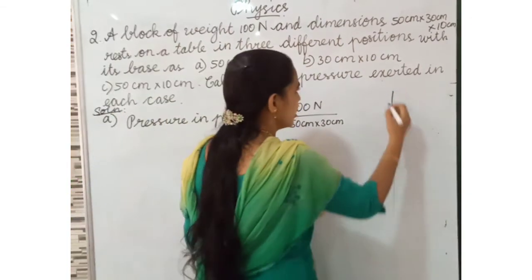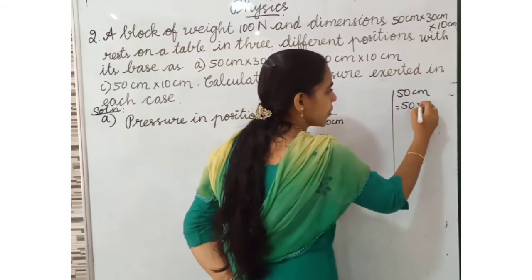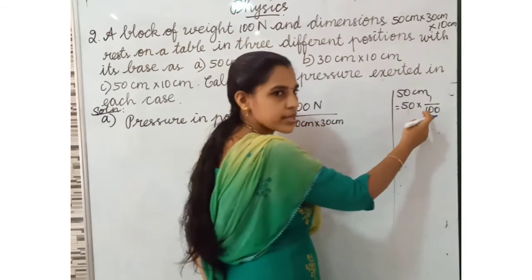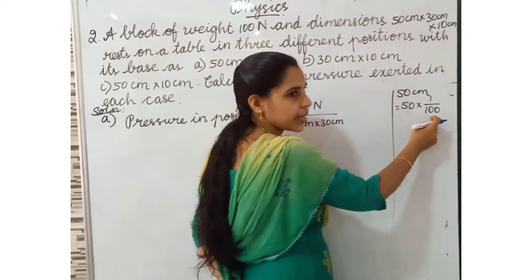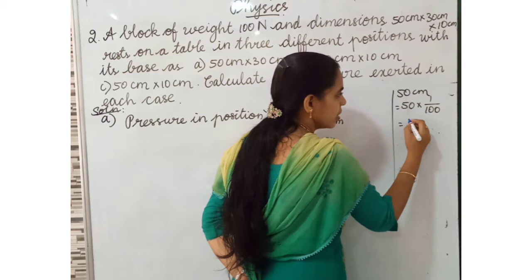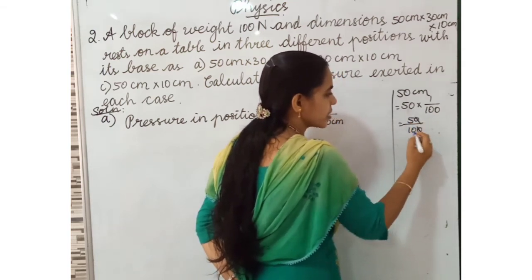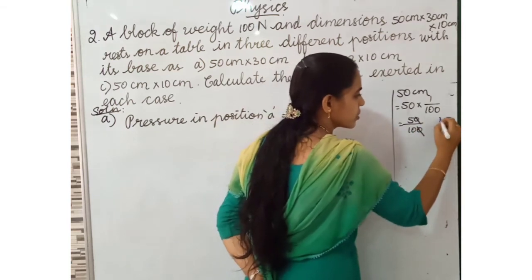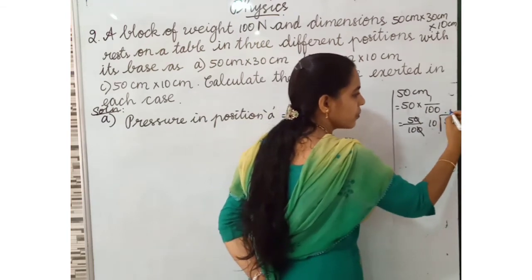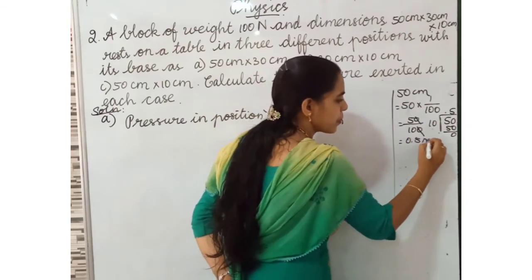How to convert? 50 centimeter is equal to 50 into 1 by 100 meter, because 1 centimeter is 1 by 100 meter. So 50 divided by 100, we cut the zeros, 5 divided by 10 is 0.5 meter.